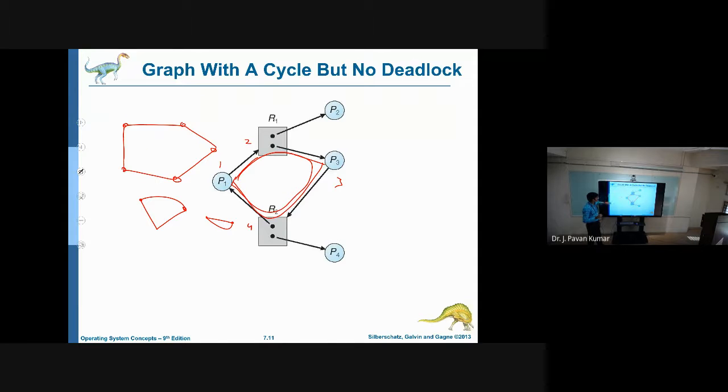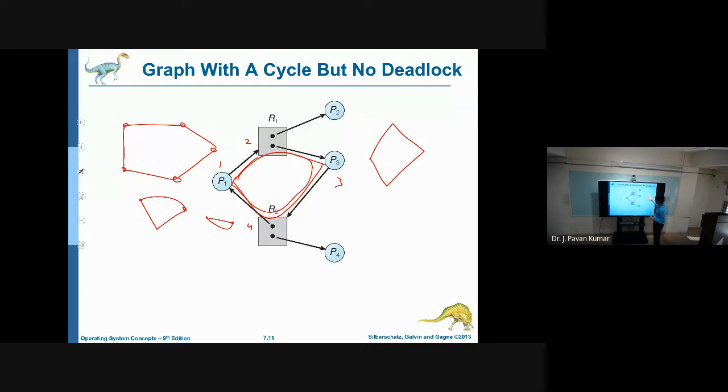Like here you can observe, we have the cycle from P1 to R1, R1 to P3, then P3 to R2, then R2 to P1. So it is also a cycle.